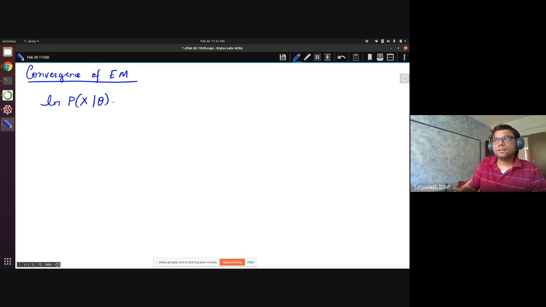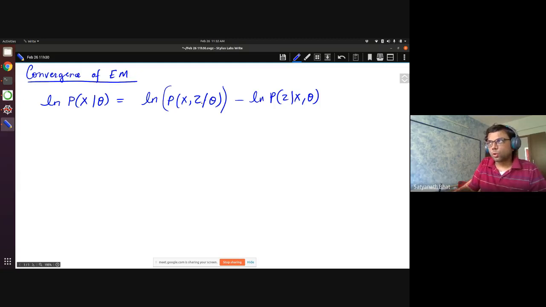Using a simple application of Bayes rule, we realize that this is equal to this particular thing: minus ln p of z given x, theta. But what is this z? We don't know z, we have not observed z. But luckily for us, this Bayes rule holds for all z, so you can consider any z you like.